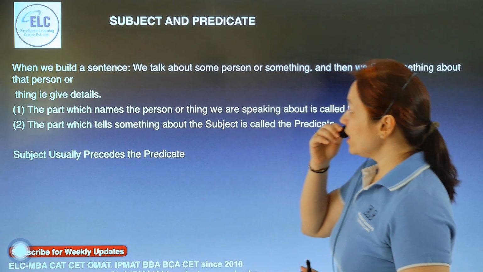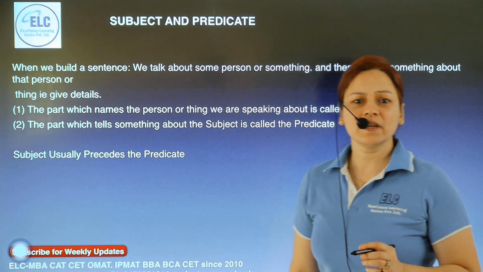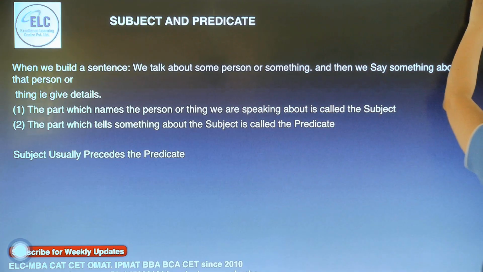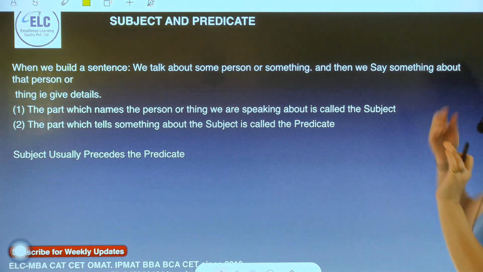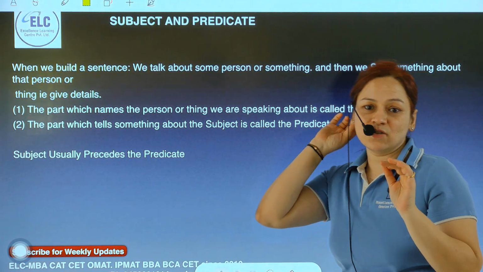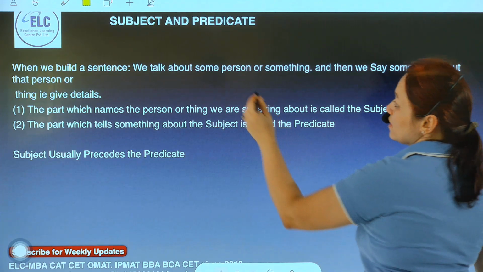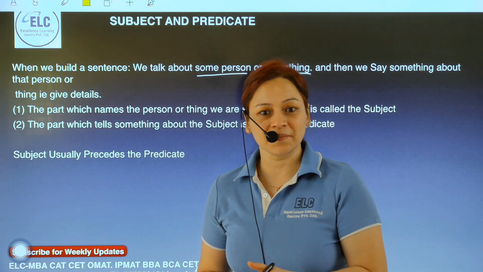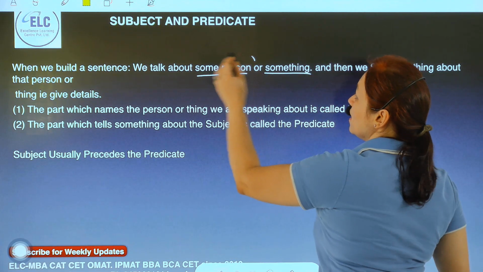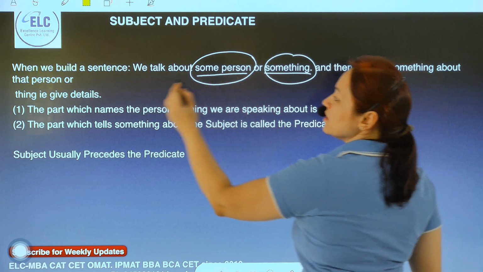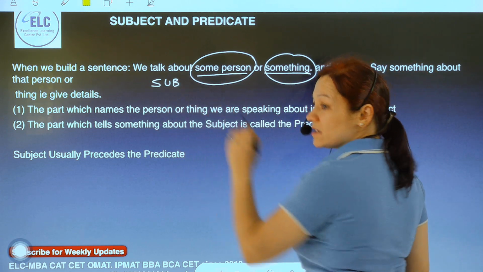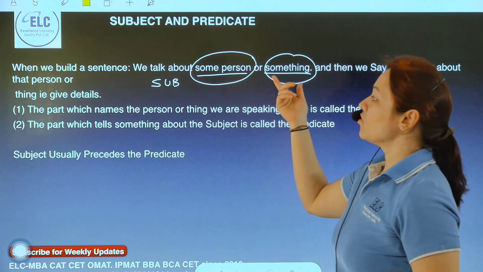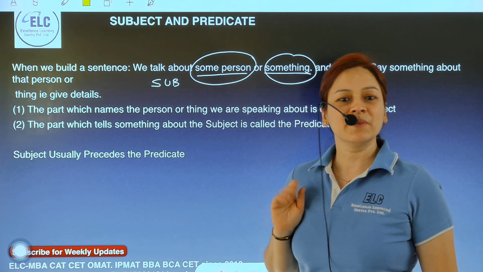Okay? So today, subject and predicate, a very simple topic. In any particular sentence, when we talk about some person or something, see, the rule is very simple. Any sentence that you talk about will essentially have a subject in it. You're bound to talk about some person or something. So any person or a thing that you talk about is the subject. But when you give details about that particular person or that particular thing, that happens to be the predicate.